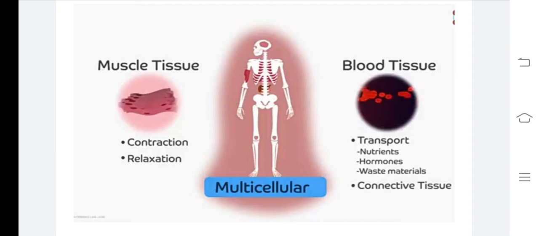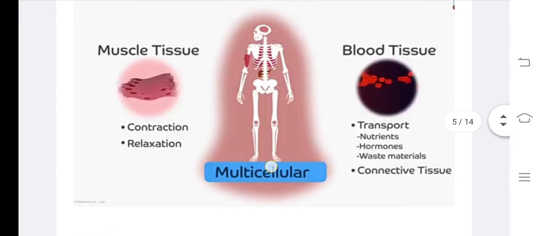You already know the levels of organization, right? What are the levels of organization? See, a single cell cannot perform all the activities, so groups of cells come together to form tissues. Groups of tissues together form an organ. Organs are grouped together to form an organ system. Organ systems are grouped together to form an organism. Here, this is a multicellular organism.